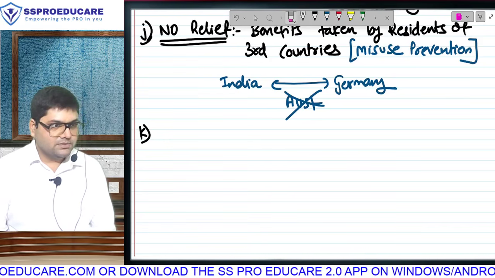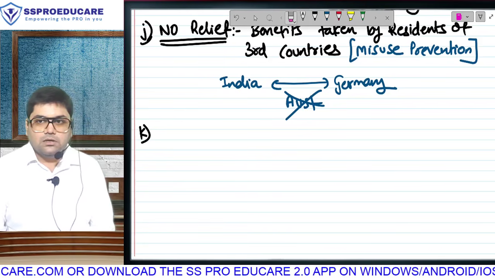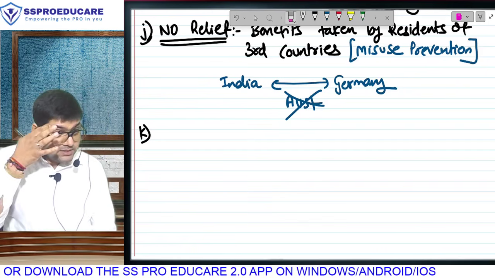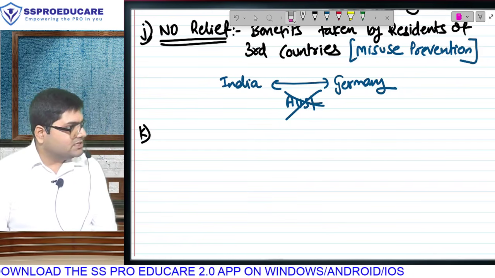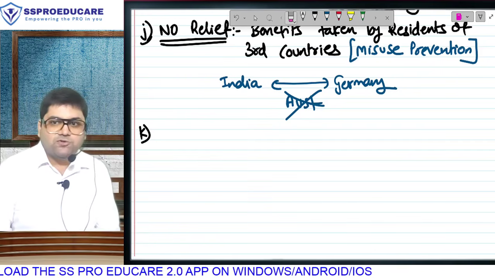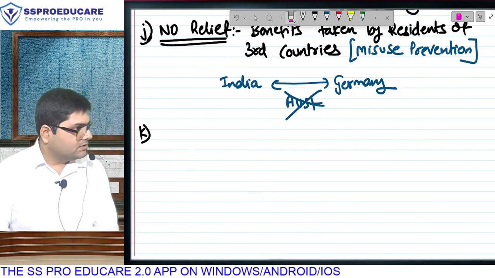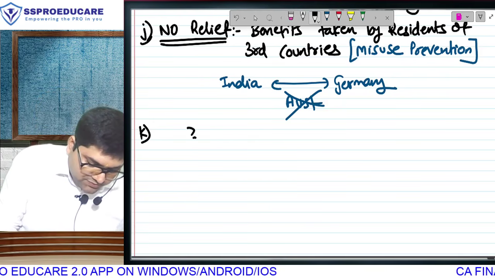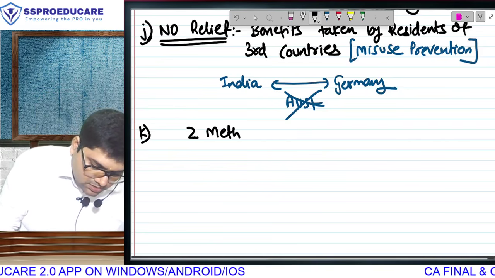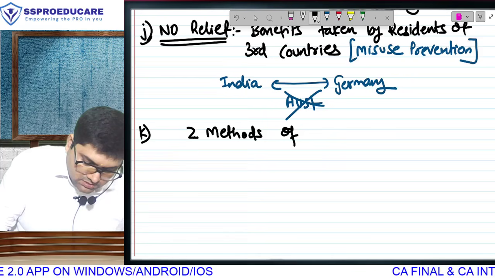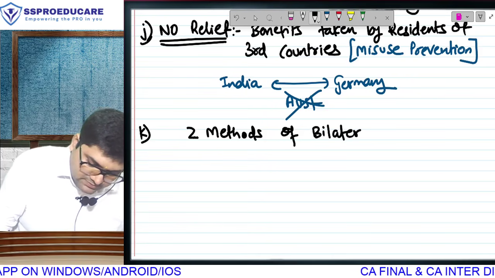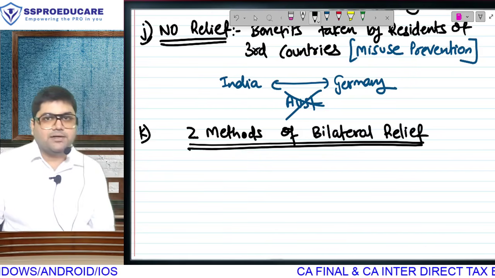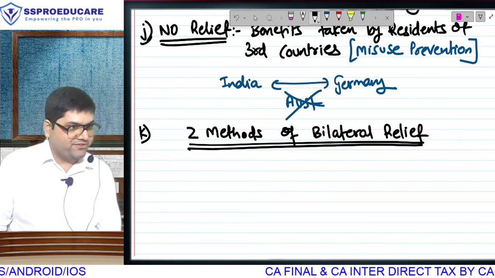Under bilateral relief. Bilateral relief में is the calculation going to change treaty by treaty? Yes. Is the individual calculation of relief in our syllabus? No. So we will have to go and check the individual treaty. For that, usually you will find two methods of bilateral relief. Last point. Bilateral relief can be granted in one of these two ways.